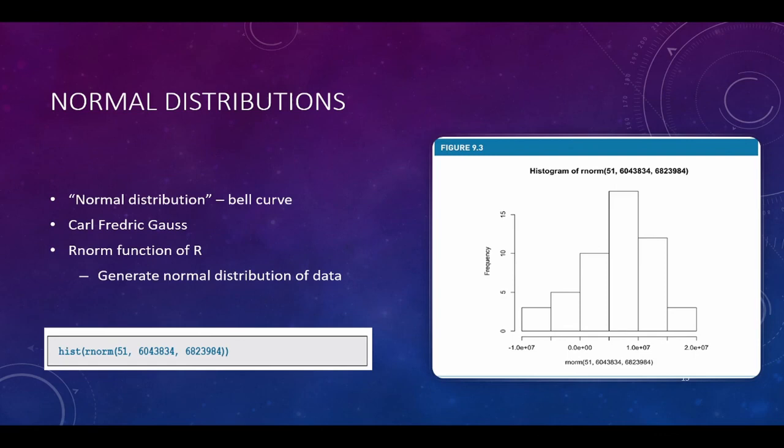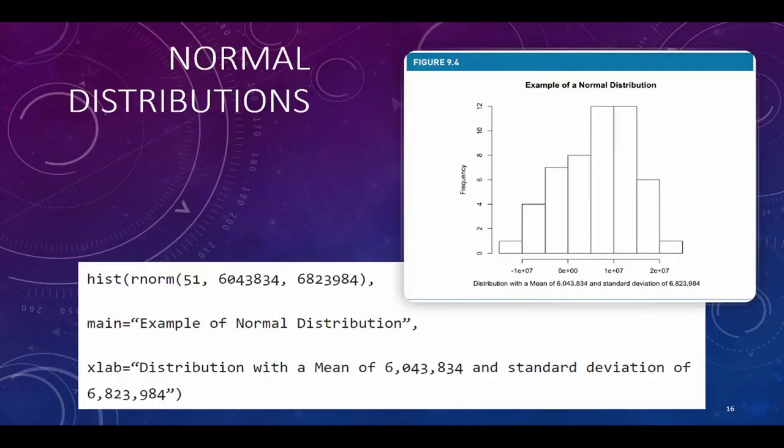Now, this graph looks good, but we can make it better. With R, it is very easy to add titles and to make some of the information that you can see on the histogram better. So we're going to add a better title and a better x-axis label to this histogram. You can see here the command. This box right here is all one command.